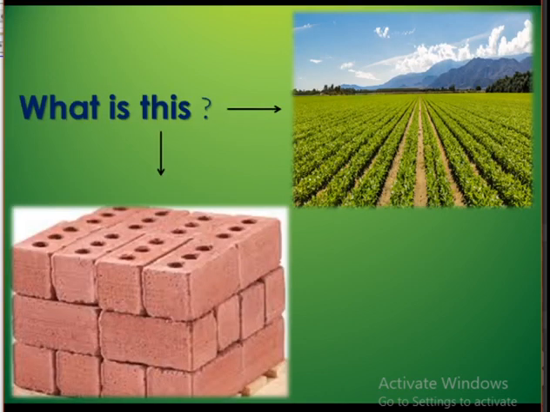What is this? You have seen that when building construction is going on, bricks are arranged near the site. The arrangement of bricks is nothing but the arrangement of a matrix.